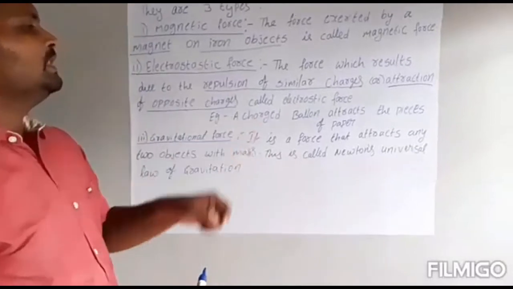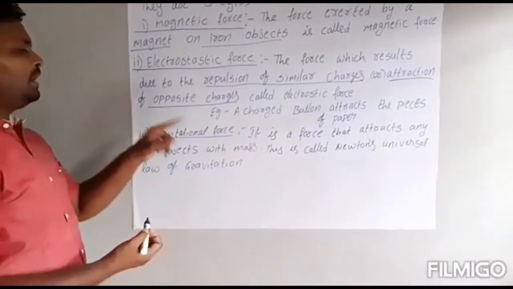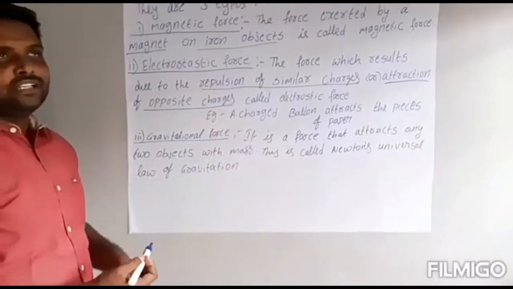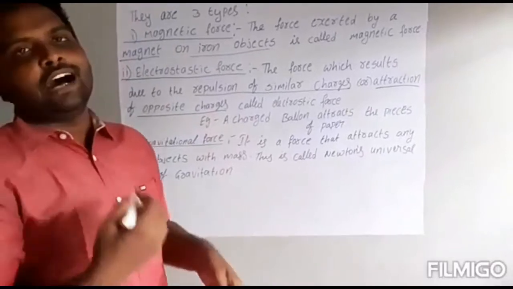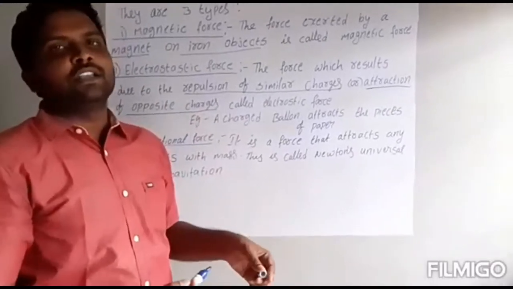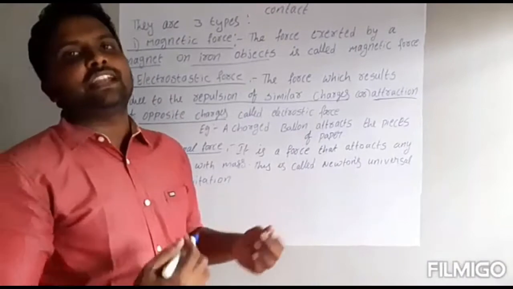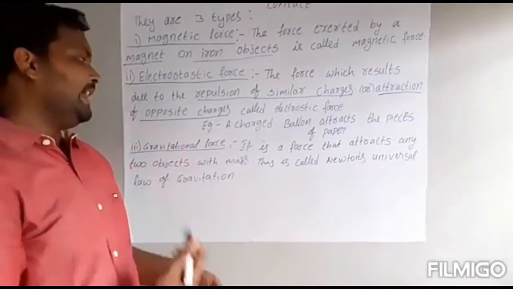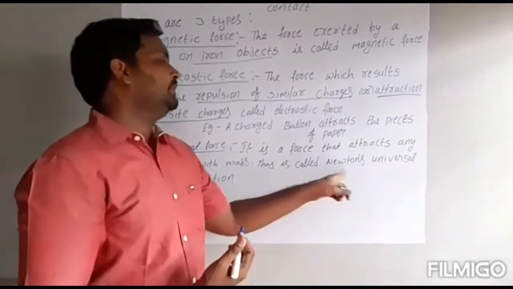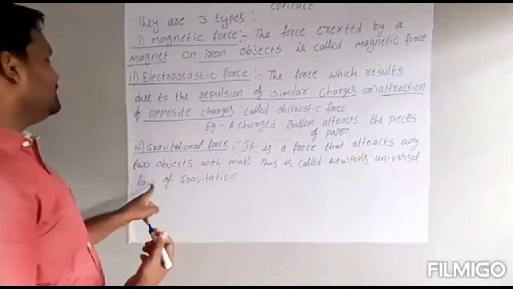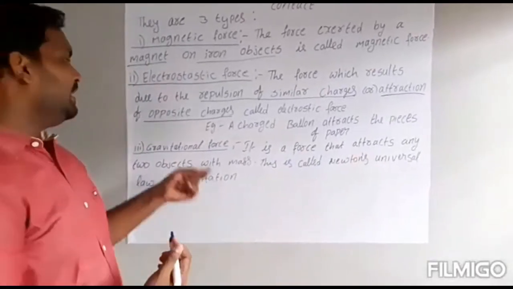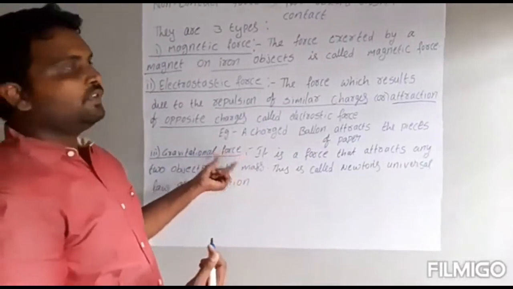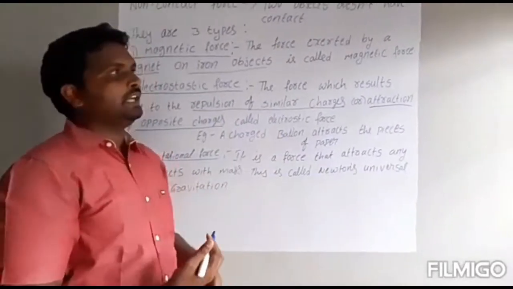It is a force that attracts any two objects with mass. The objects which have mass are always trying to attract another object. It is explained by Newton's universal law of gravitation, because this gravitational force is explained by Newton.